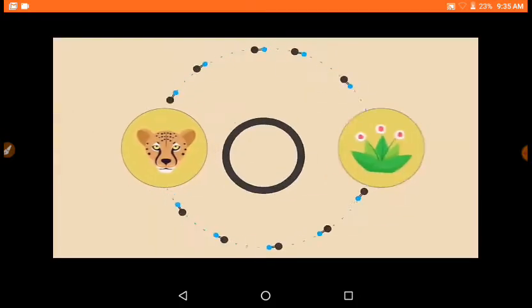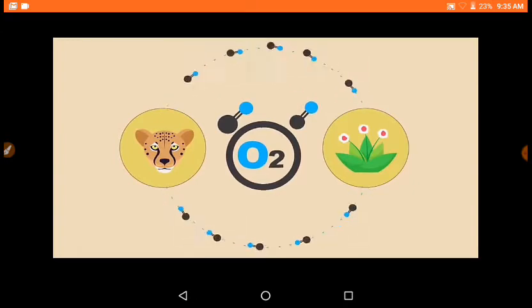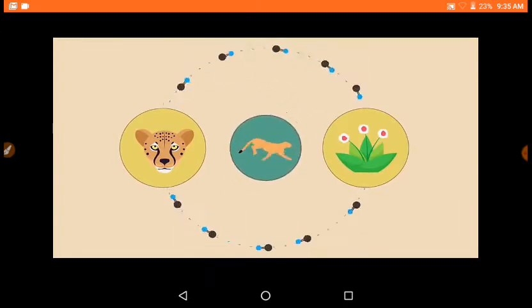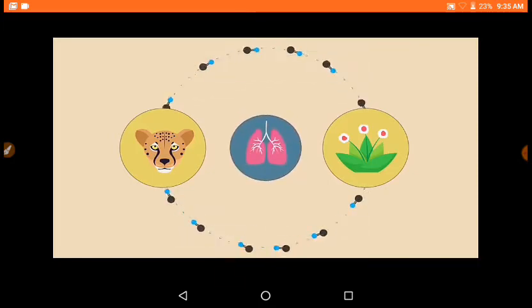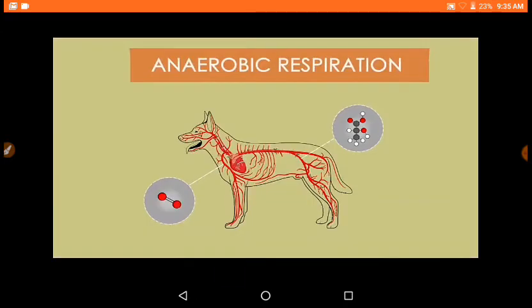But sometimes animals and plants cannot get enough oxygen to respire aerobically, such as while doing exercise, but they still need to respire to survive. After all, everything relies on respiration for energy. Luckily, there is a backup plan: anaerobic respiration. In the word anaerobic, an means without, aero means air, and bios means life.